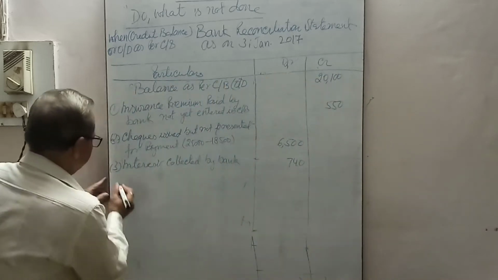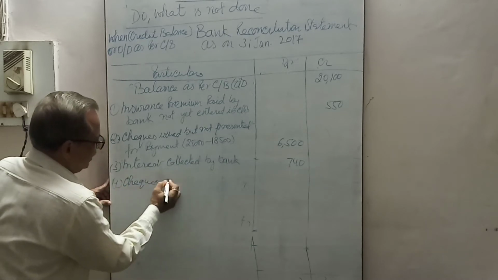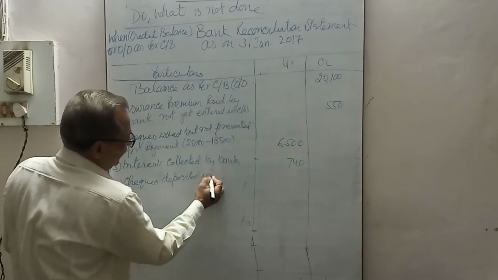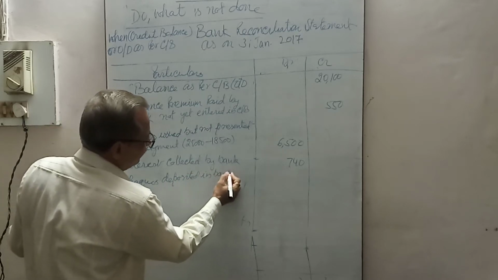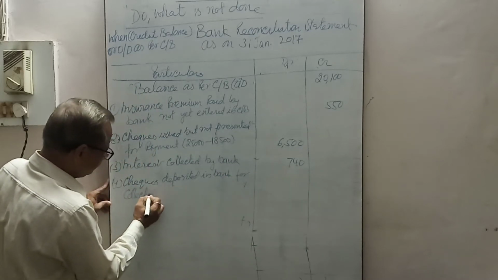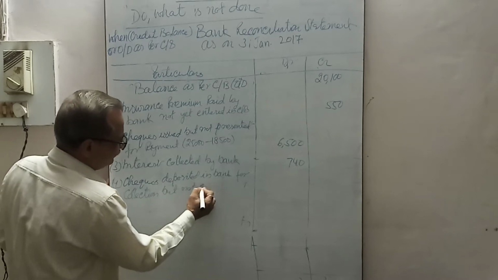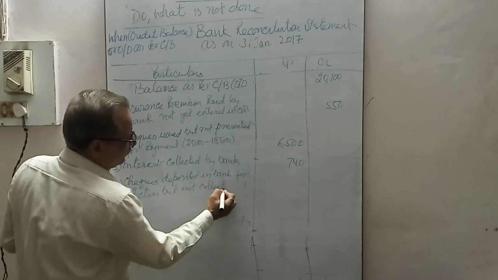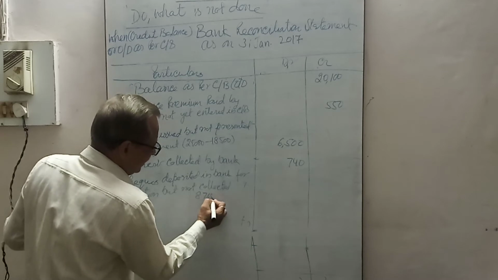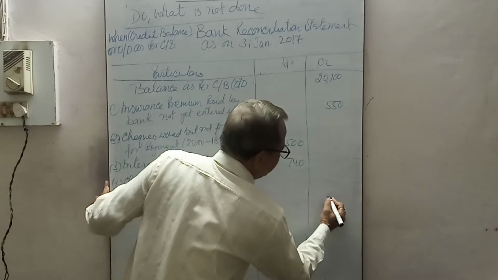Check deposited in bank for collection but not collected. That is 8,700 minus 7,000. 1,700 was not collected, not credited, credited.